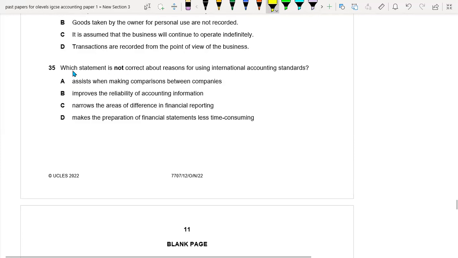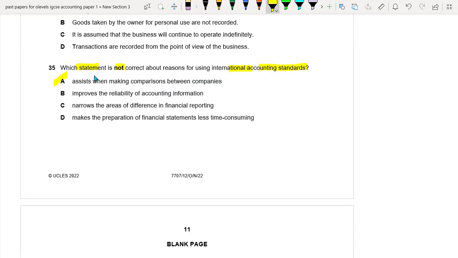Okay, so we have the MCQs: which statement is not correct about the reasons of using international accounting standards? So first of all, assessed when making comparisons between companies. Yes, we are using international accounting standards so we can compare different companies' accounting with each other. So this is a reason of using the international accounting standards.